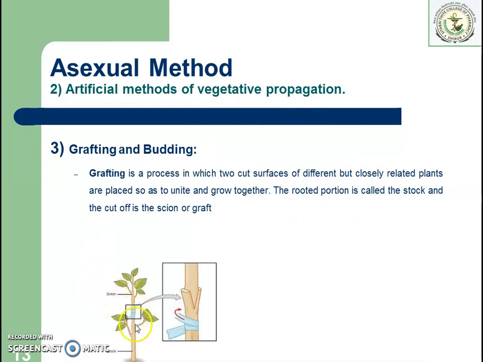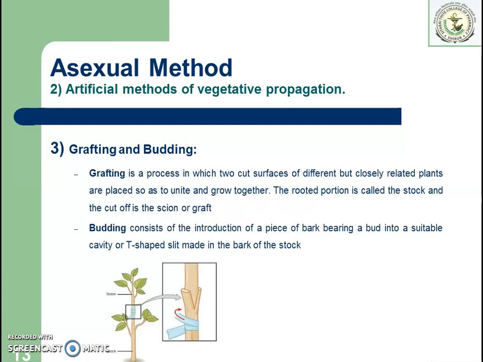The rooted portion is called the stalk, and the cut off portion, or the portion which is placed on the stalk, is called the scion or graft. So these two plants are closely related species and they are allowed to grow together, and the method is called grafting. Another method is budding.